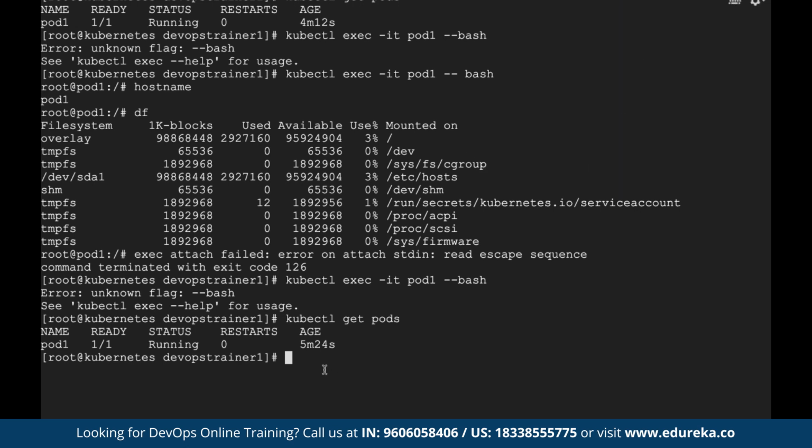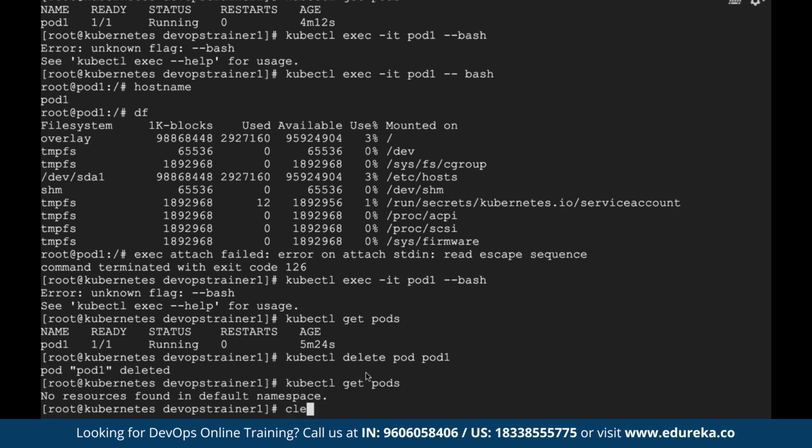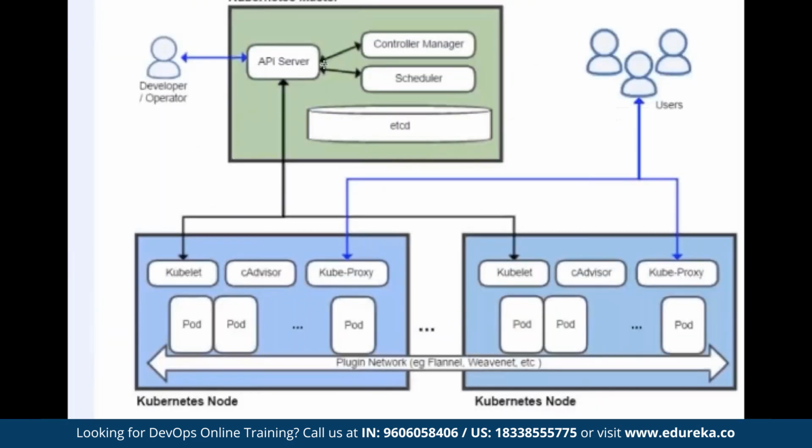Now let's say you want to delete this pod. The command for that is kubectl delete pod and give the pod name. Let's say pod1. And if I do get pods, now there is no pod. In general, as I told you, let's go back to Kubernetes architecture. We used to create a manifest file, created either in YAML or JSON, to create pods.